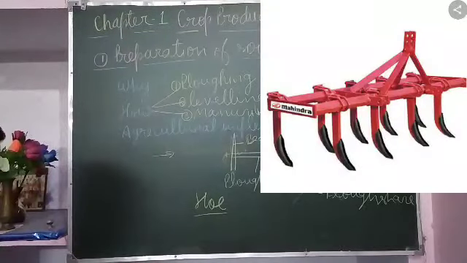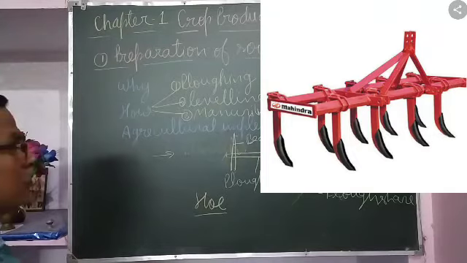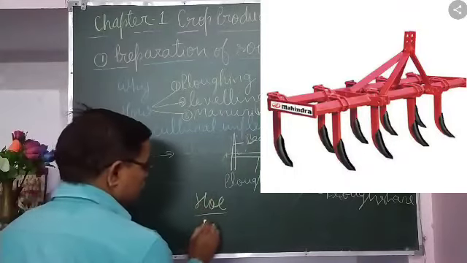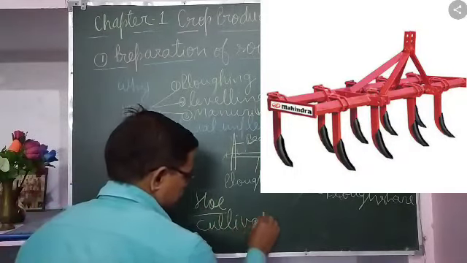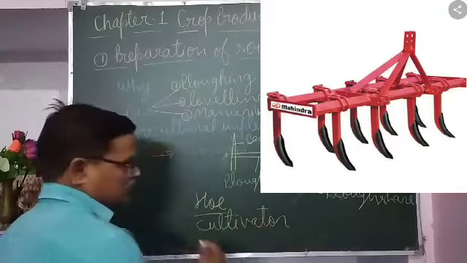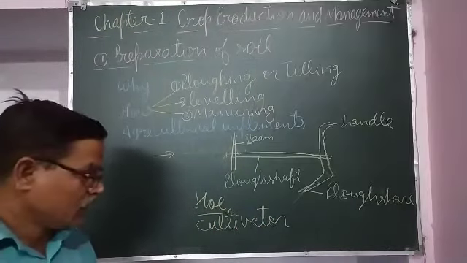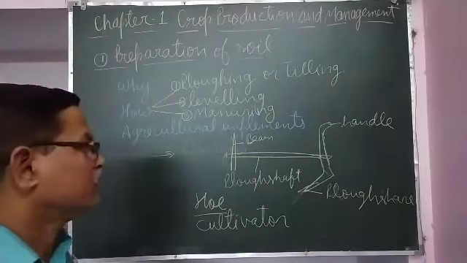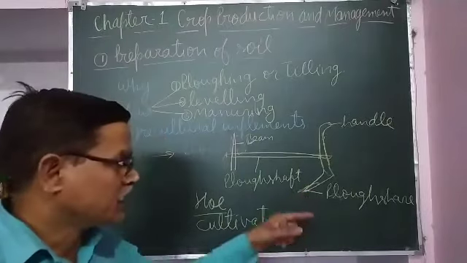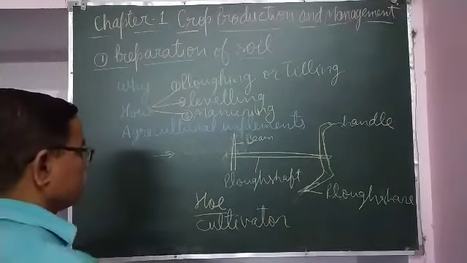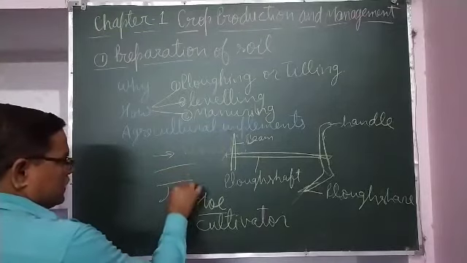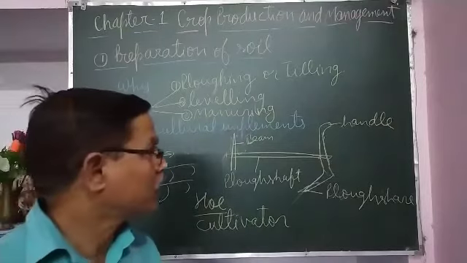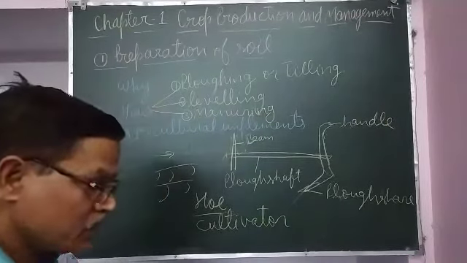The other one is the cultivator. The cultivator is dragged by tractors, and it has many iron plowshares doing the work of the plowshare, placed at various places like this. So that takes less time in plowing. These are the agricultural implements which are used in preparation of soil.